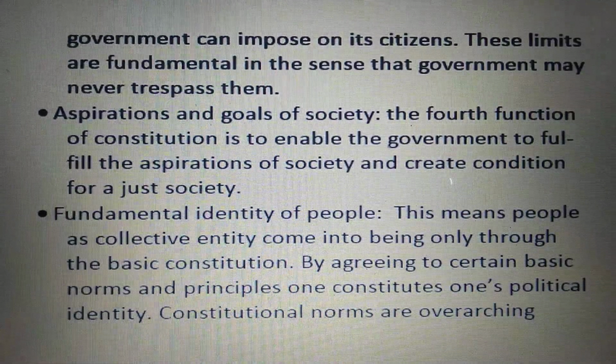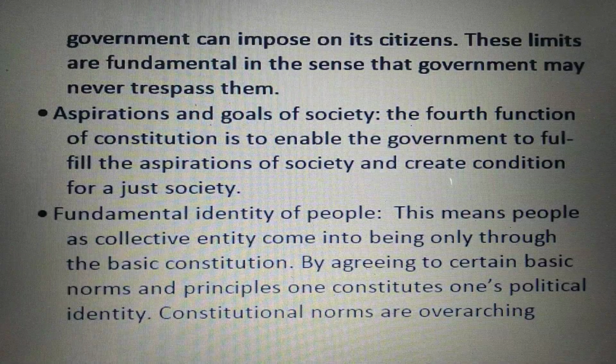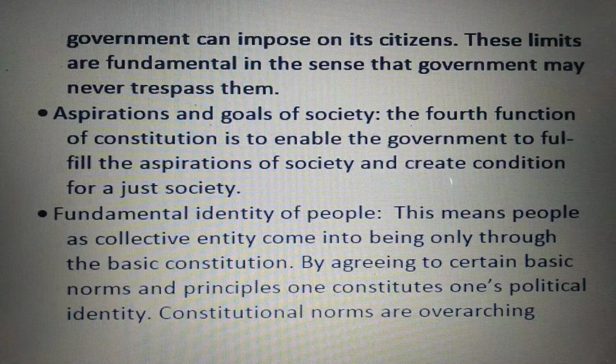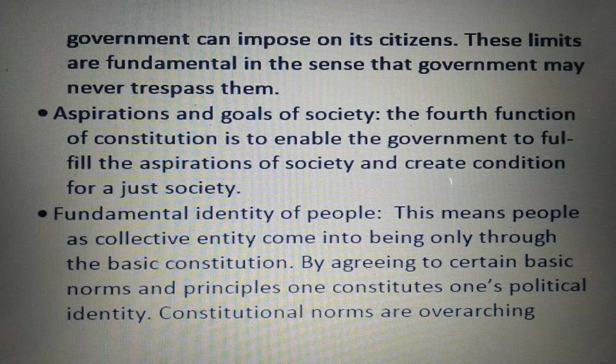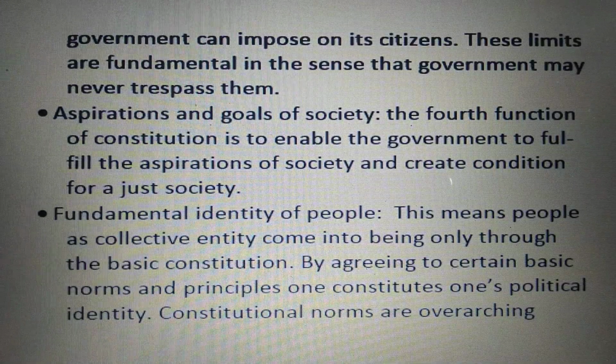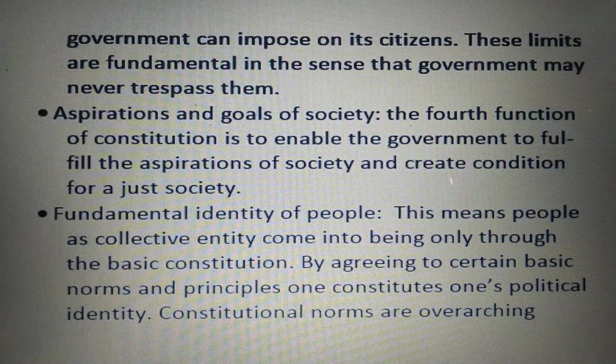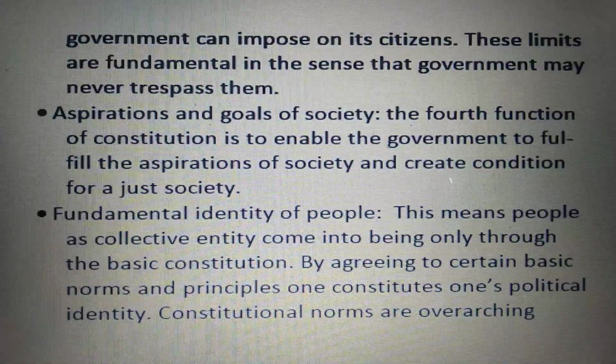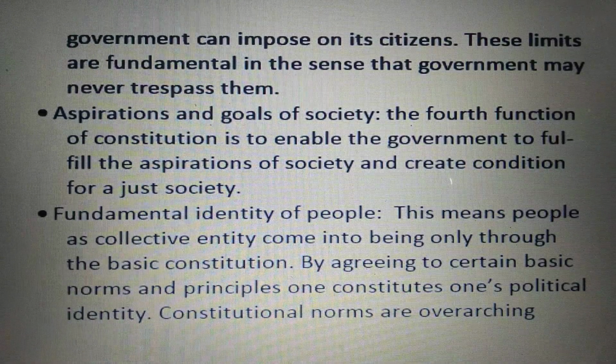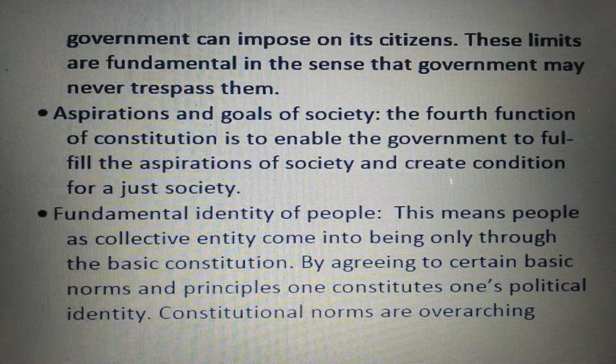One takes birth in a society and evolves under the framework of the constitution. He tries to aspire, he tries to fulfill his goals and ambitions working under this overarching framework. So this is what the constitution is all about and its important functions.